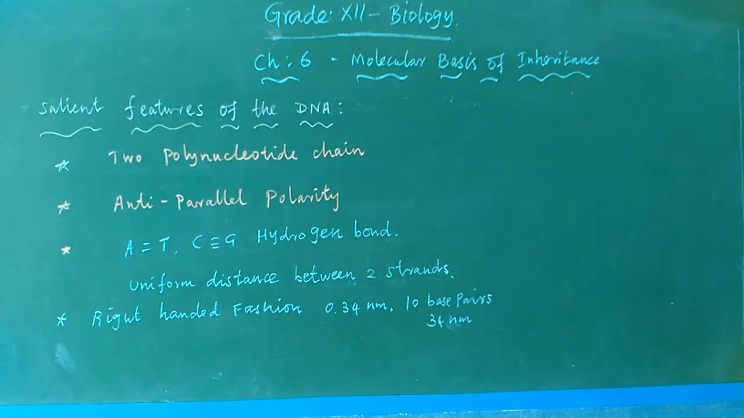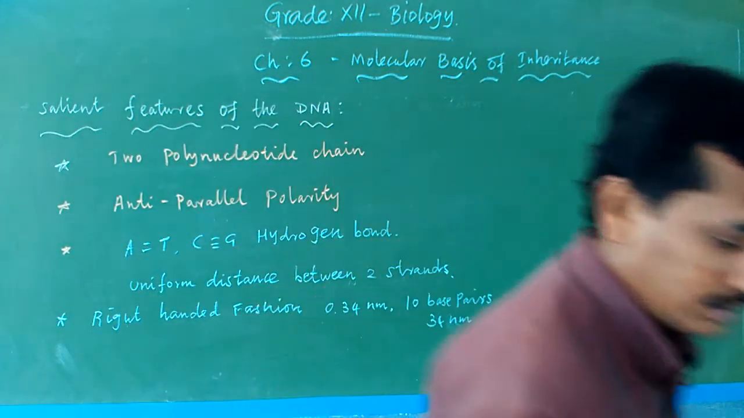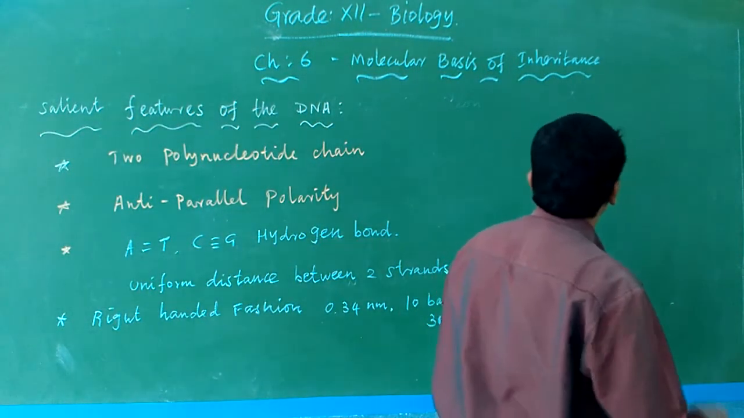Next is the salient features of DNA. Normally, we know that DNA is a polynucleotide chain. Okay, draw the DNA, just follow.